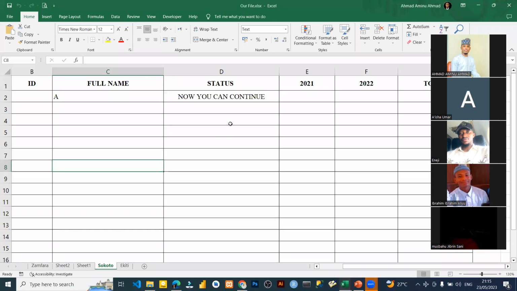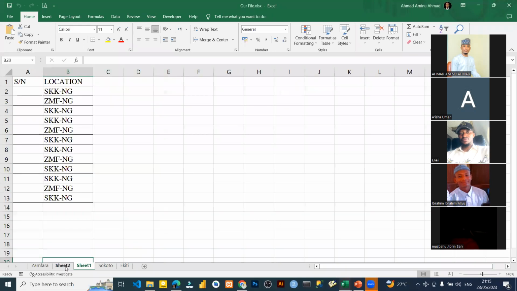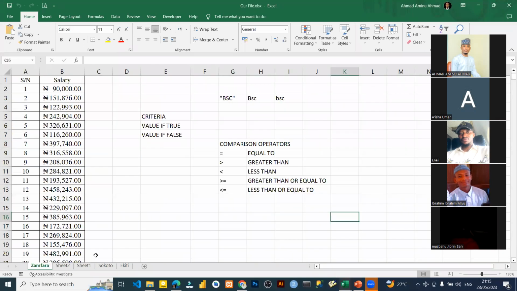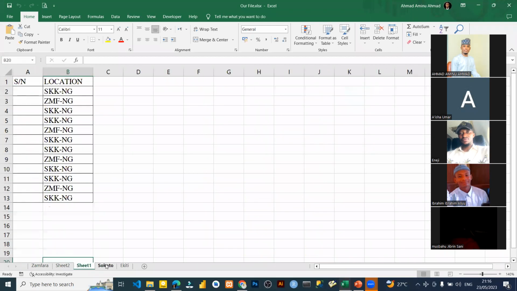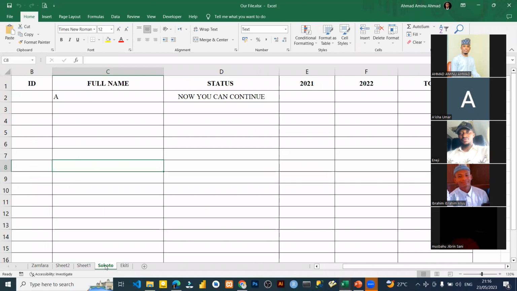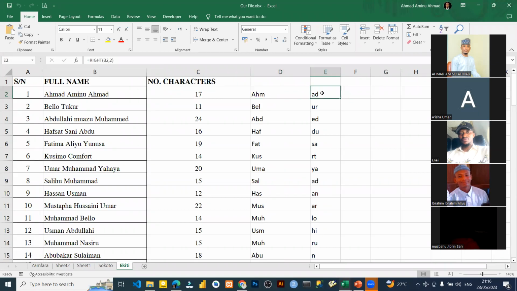Okay, so let's start with the MID. Let me do something here. Let's just come here and find a text. Okay, here it is. This is the last time we used MID and LEFT. If you can recall what we did to extract this, let's use the LEFT here.